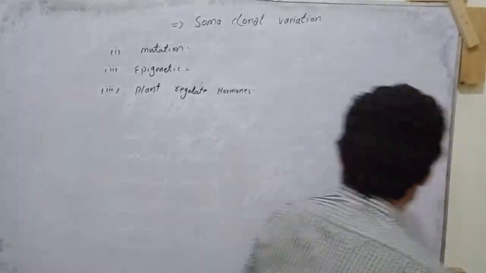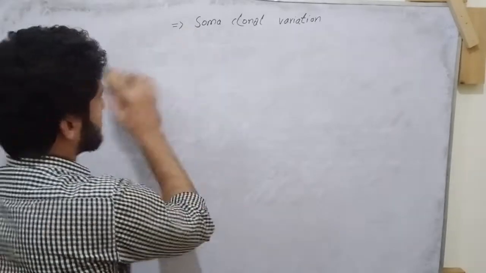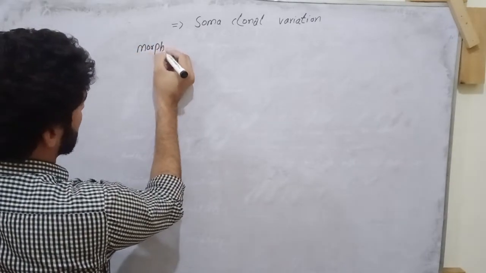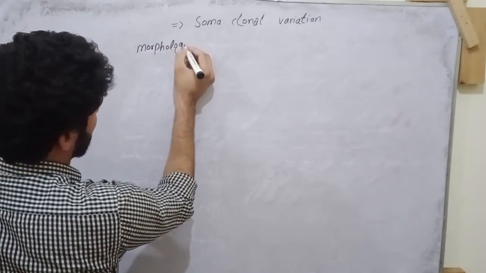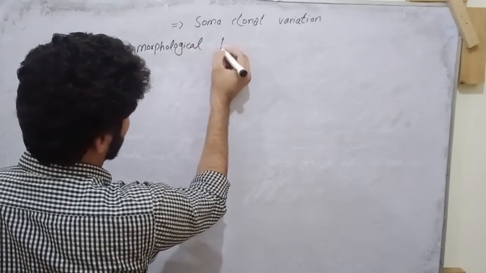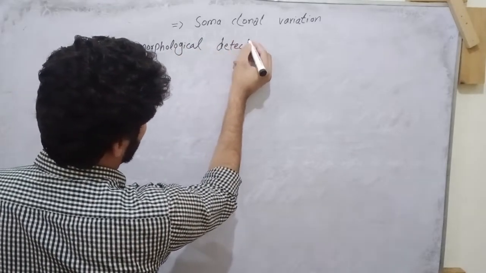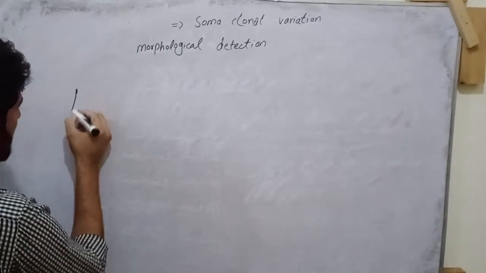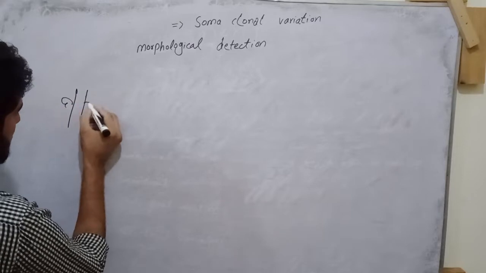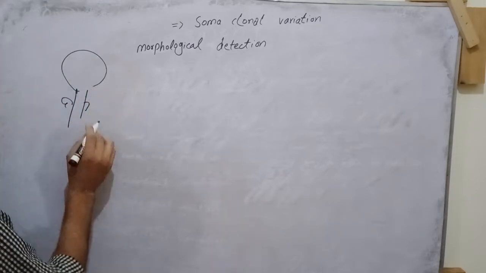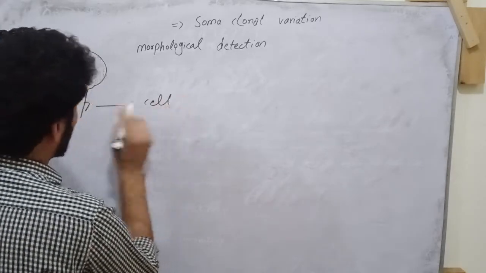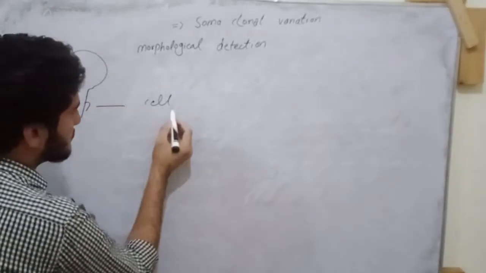Now, how can we detect this somaclonal variation in plants when we do tissue culture? The first detection method is morphological detection. Suppose this is our main plant, and we take some cells from this plant and do tissue culture.